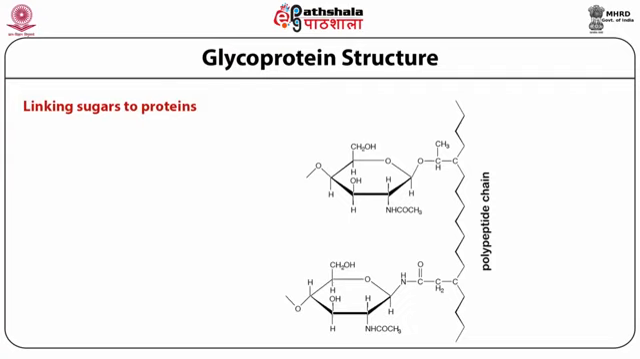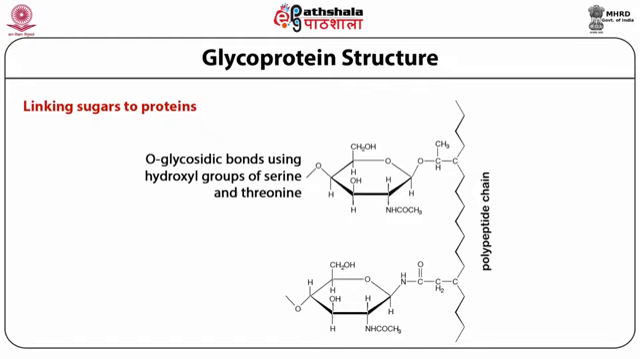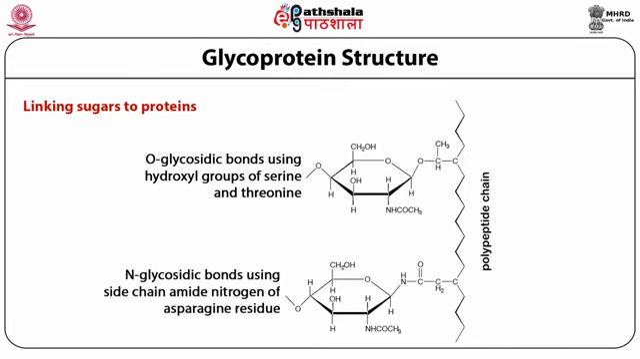Glycoprotein structure, again linkage of sugar to proteins: O-glycosidic bond using the hydroxy group of serine and threonine, which are amino acids. That amino acid can link with the sugar portion, and you will get glycoproteins. Apart from that, an N-glycosidic bond is also possible using the side chain amide nitrogen of asparagine residues. So that amino acid having an amino group may combine with the sugar to make N-linked glycoproteins or glycopeptides, whereas the oxygen present in the amino acid will make O-linked glycopeptides or O-linked glycoproteins.